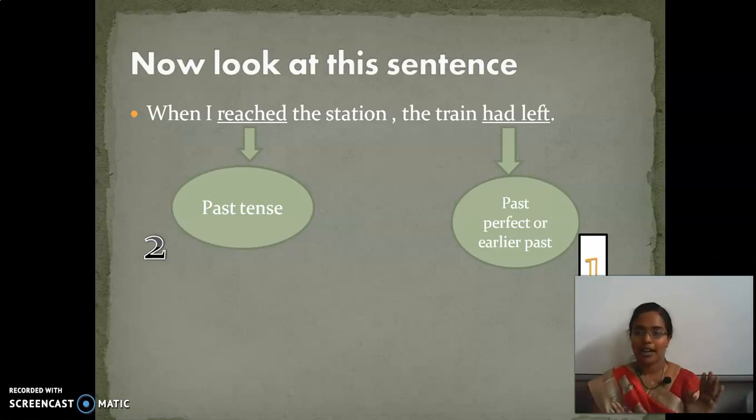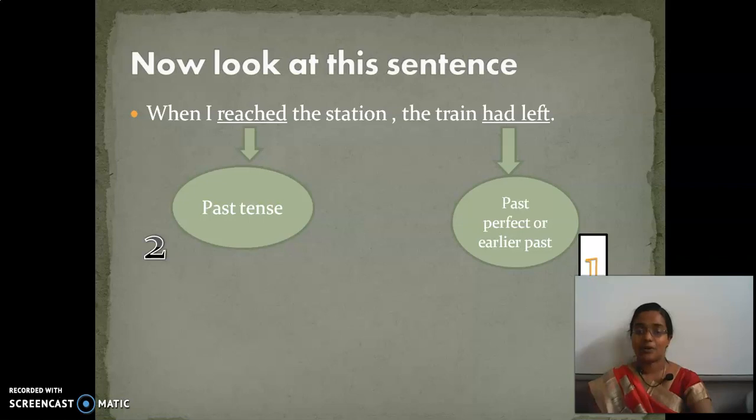Whereas you should not write like, when I reached the station, the train left. Because there will be no meaning in it. When I reached the station, the train had left. It happened before itself. Only after the train left, I reached the station. So the action which took place first denotes earlier past. The action which took place second denotes past tense. I think you are clear over here.